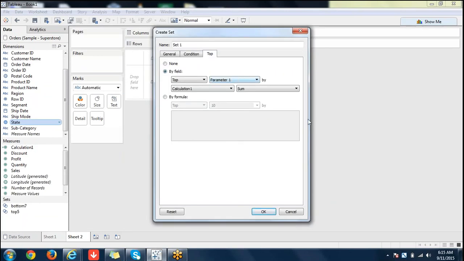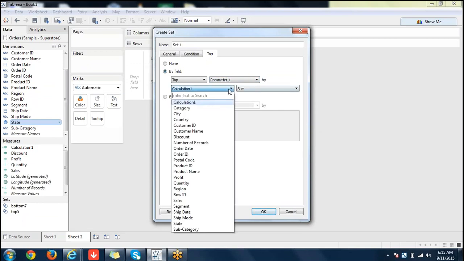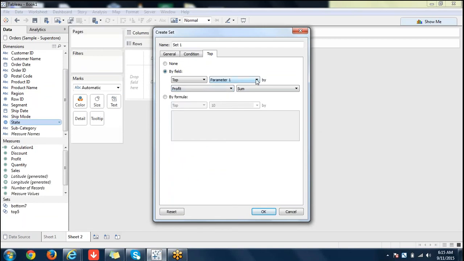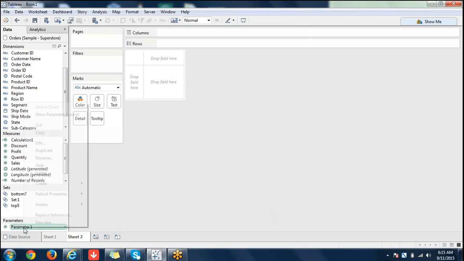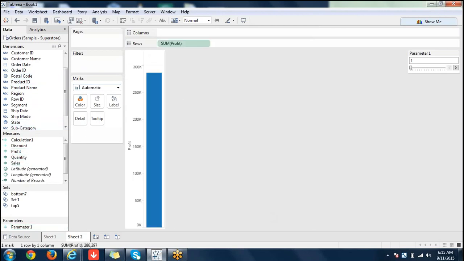Sum of sales I'm using again, or profit also you can use. I set a parameter 1 here. As soon as I click OK, you see a parameter here. Go here, click on show parameter control, and then comes profit rate. Now comes state.